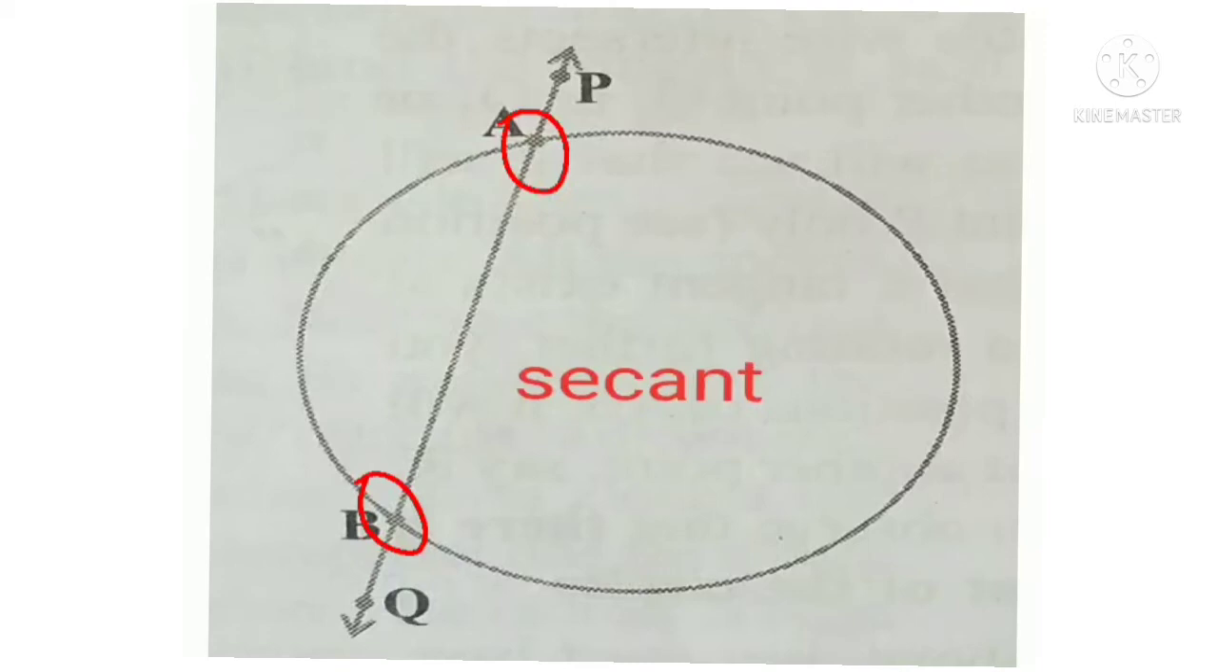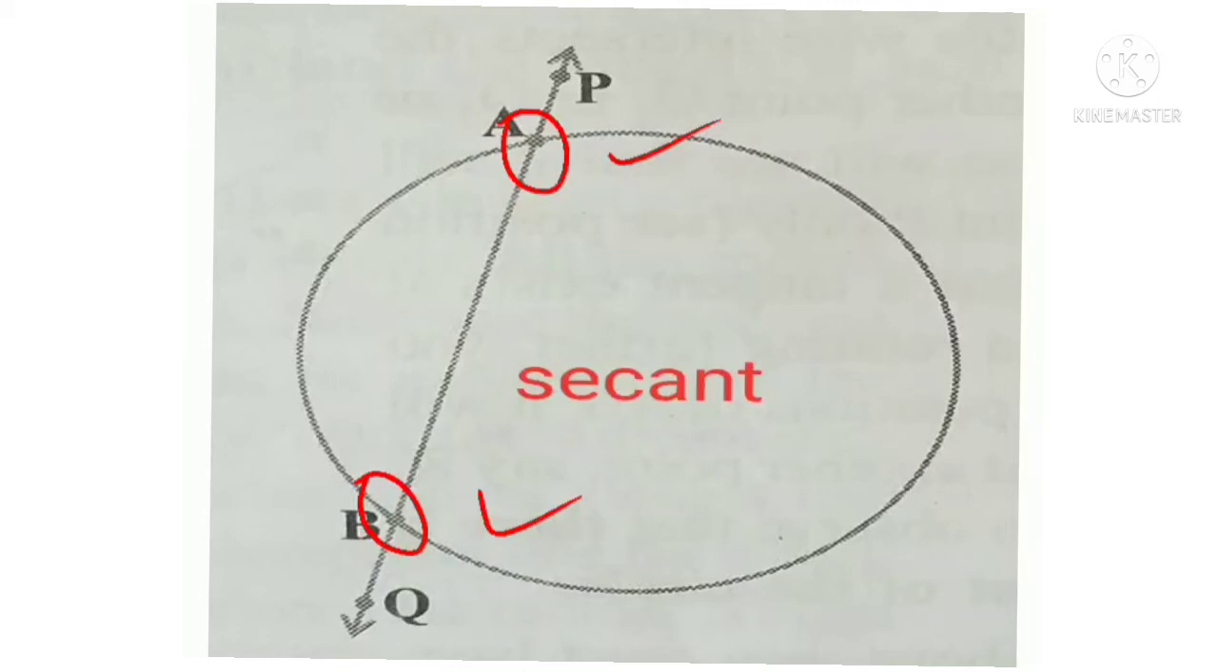What does secant mean? A straight line, here PQ, which intersects a circle at two distinct points is called a secant. So a straight line intersecting the circle at two distinct points we call a secant. What is the difference between the secant and the chord?